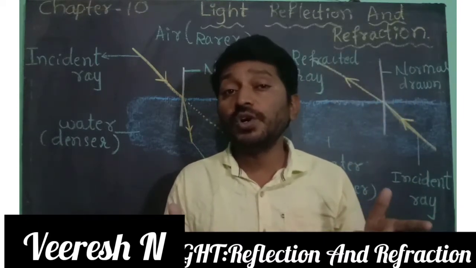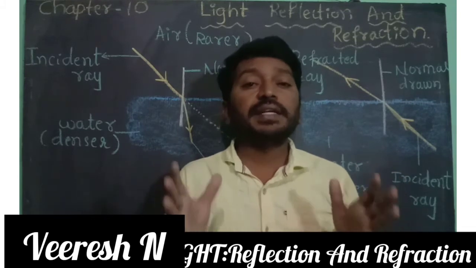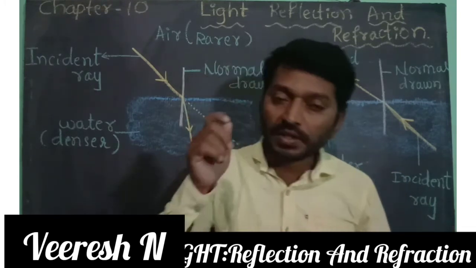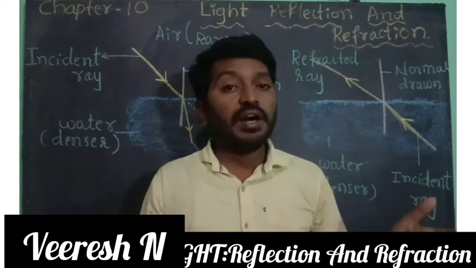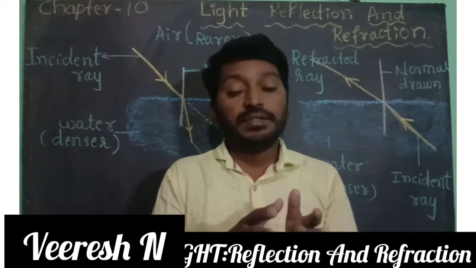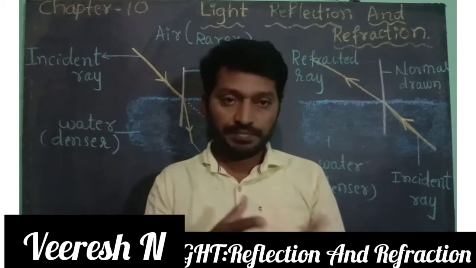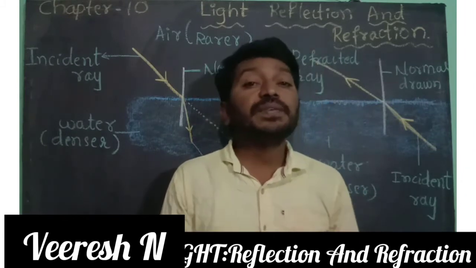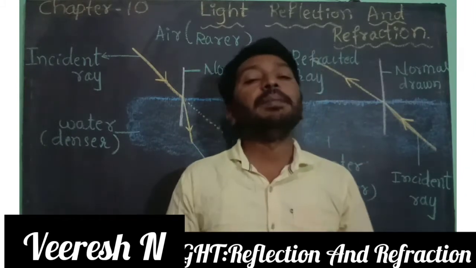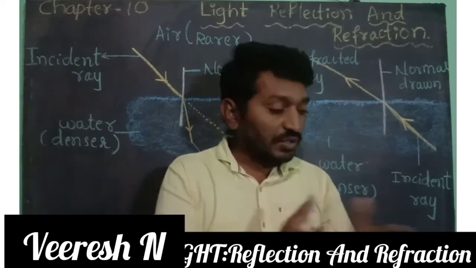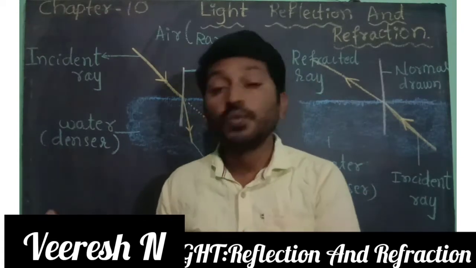Normally, as you know already, light travels in a straight line, and the speed of light should be different in different media. Here media means the air, or the solids, or the water.